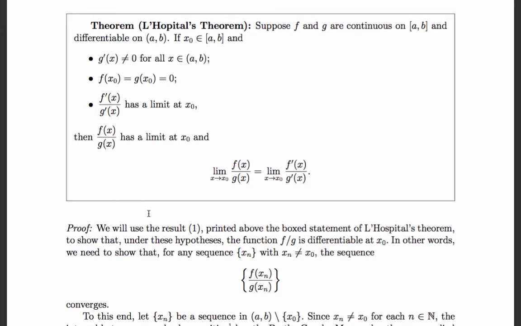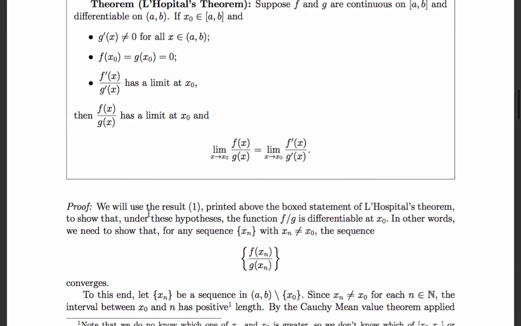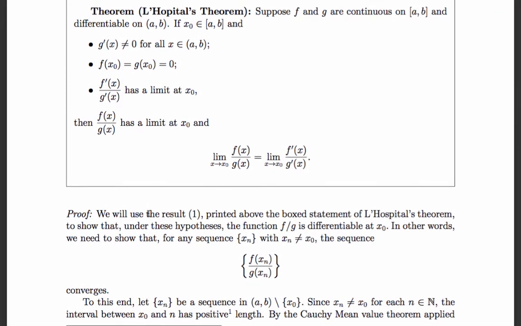So we're going to transform our world of continuous functions to a world of sequences. Because a limit at x naught exists, x naught is an accumulation point, meaning we can craft a sequence xn where xn is never equal to x naught, but xn converges to x naught.